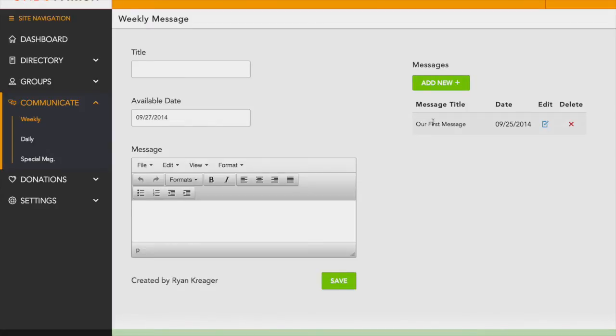You'll see that our first message here has been added on the right side. It has the message title, the date that it will go live, and even an edit button where you can change the information in the message or change the go live date. You can also delete it by clicking on the little red X.